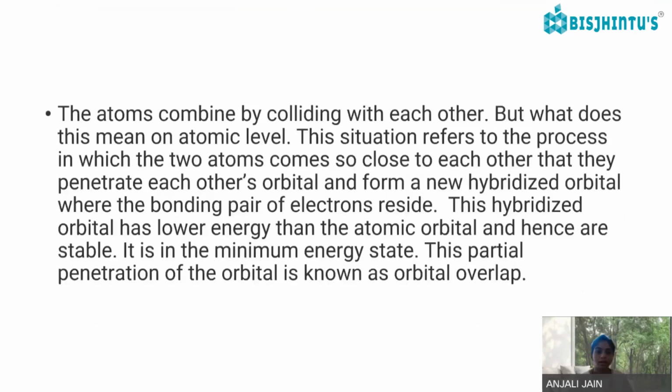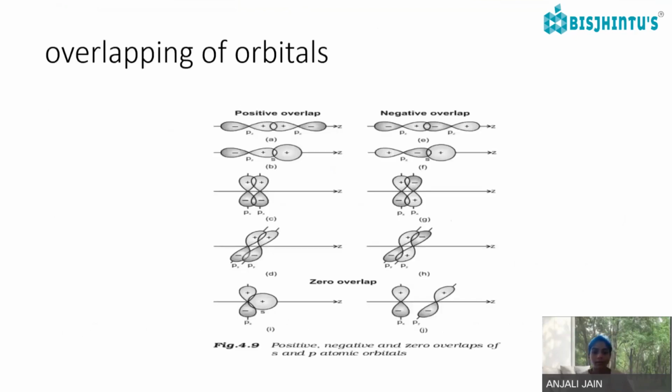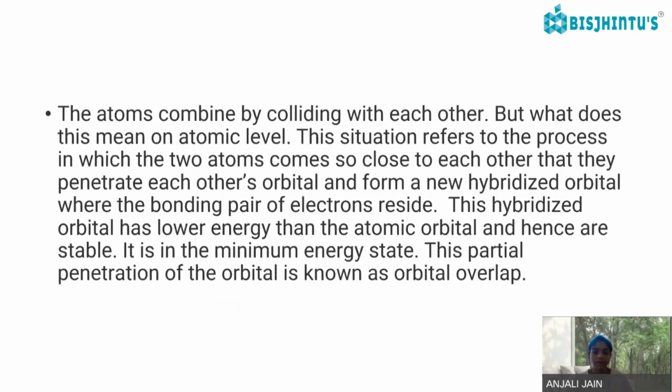So these were the positive, negative, and zero overlapping between the s and the three p orbitals px, py, and pz. This situation refers to the process in which the two atoms come so close to each other that they penetrate each other's orbital and form a new hybridized orbital, where the bonding pair of electrons reside.